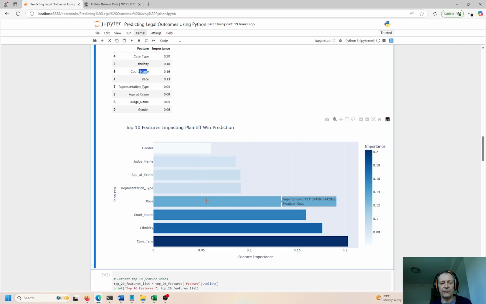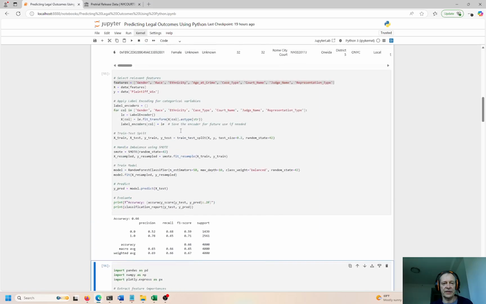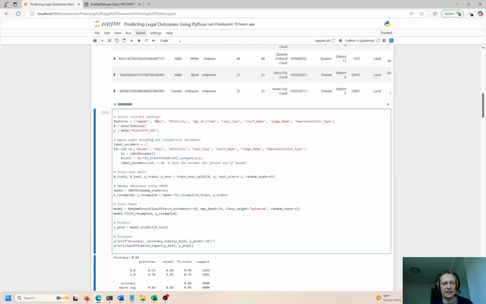So the top 4 features account for about 50% of the variability of the outcome of, is the person going to be innocent or is the person going to be guilty? Okay, so these top 4 features, and we have 5, 6, 7, 8 plaintiff wins. There's only 8 because these are the input variables over here. 1, 2, 3, 4, 5, 6, 7, 8.